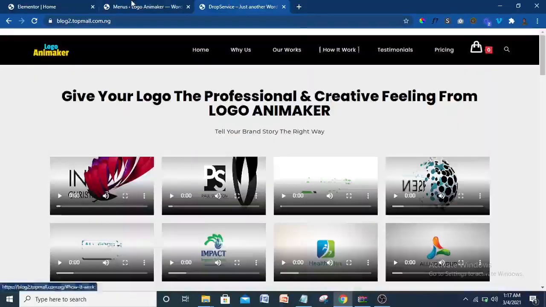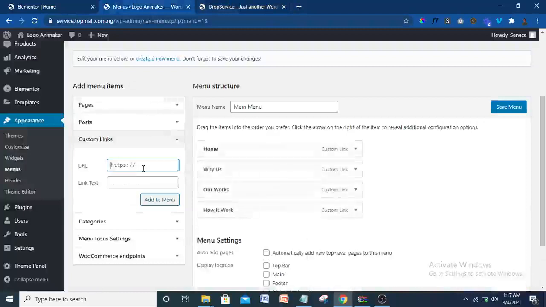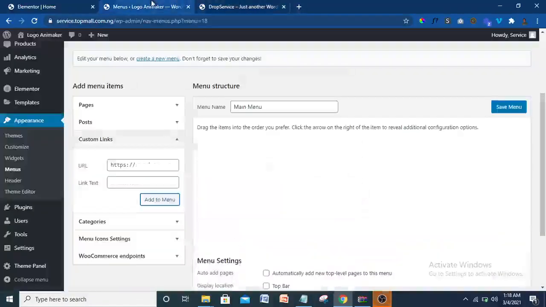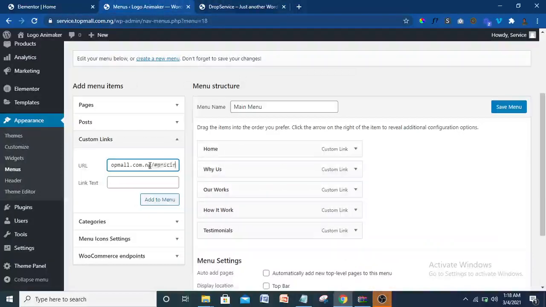I think the next one we have is testimonials. Control V, hash testimonials. So here I'm just going to put Testimonials, add that to menu. So all this has been done. Then the last one is pricing. Control V, pricing. So here, Pricing. So add that to menu.